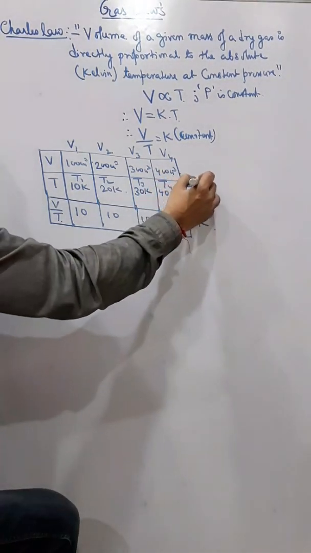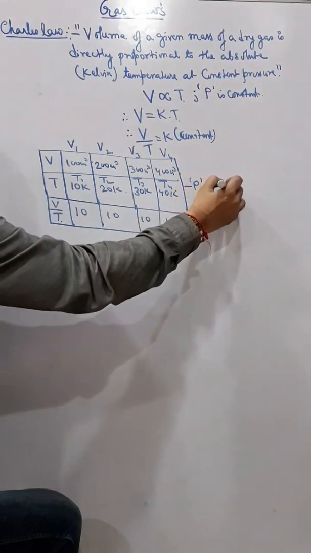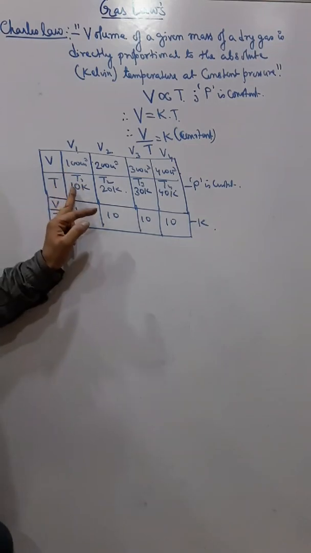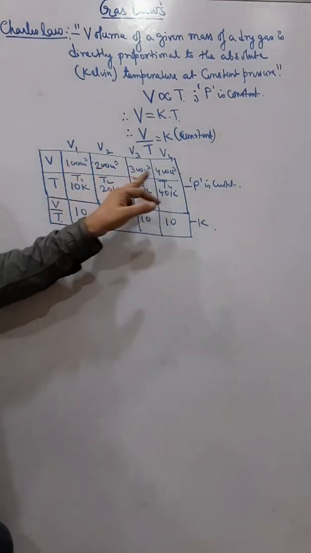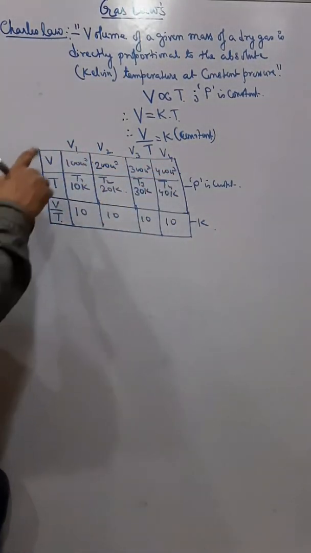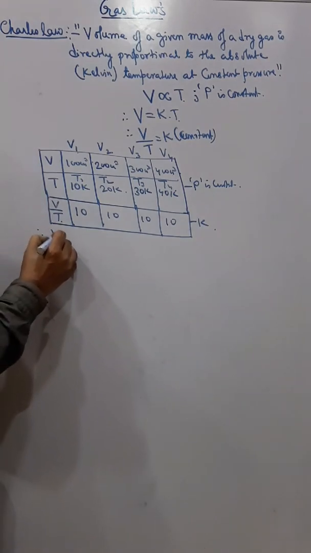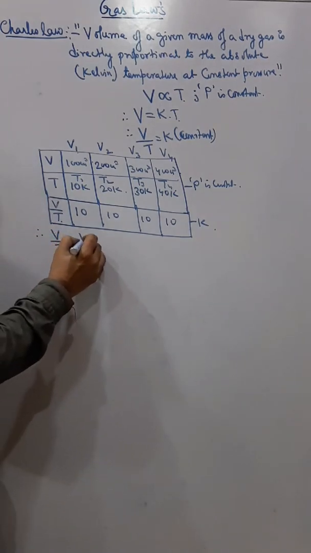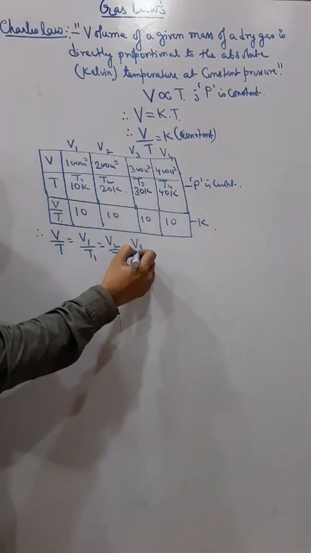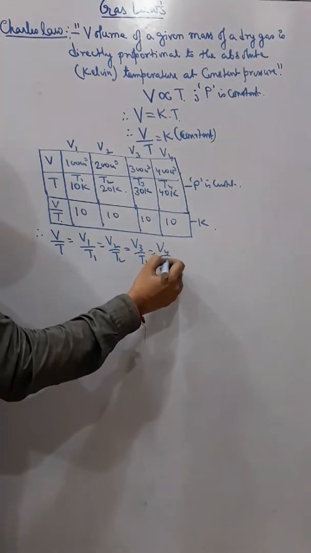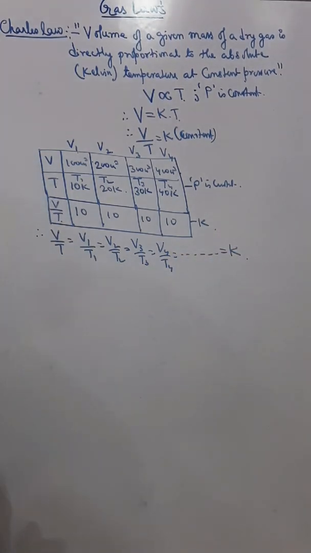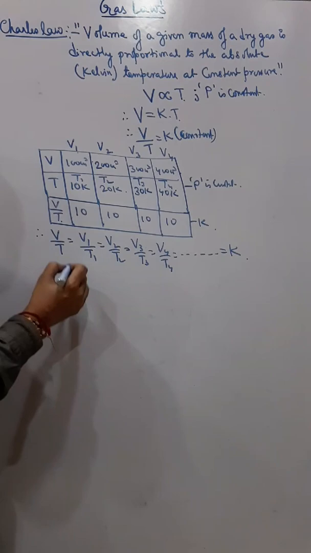And here pressure is constant, so pressure is not changing, so I am just keeping the pressure constant. I am increasing the temperature, the volume will increase, and if I decrease the temperature, the volume will decrease. So from there I can say that V by T is equal to V1 by T1 equals V2 by T2 is equal to V3 by T3 and so on, V4 by T4, and everything will be equal to a constant. So finally from here we can get the Charles law equation.